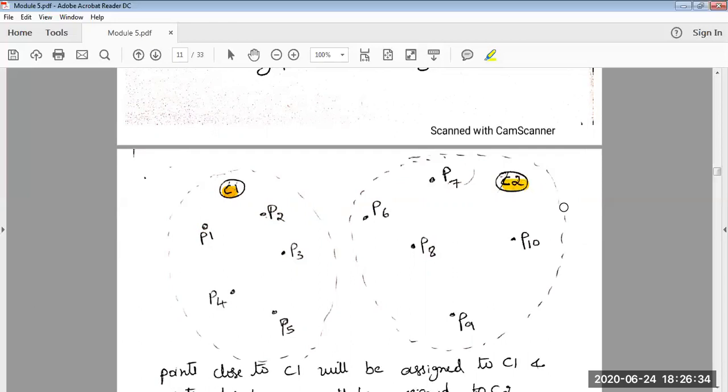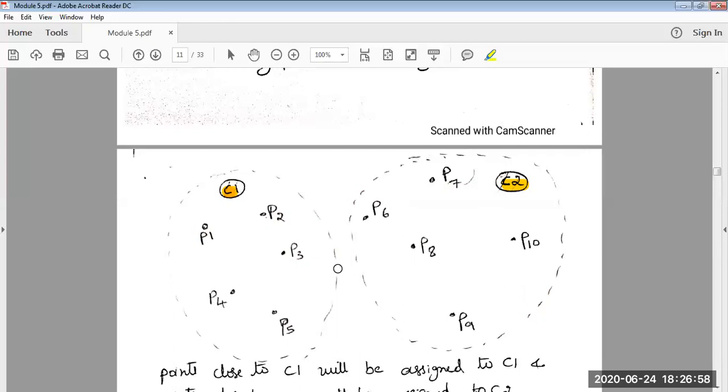If you had given k equal to 3, then maybe one more centroid would have been marked, C3. And the distance of P1 would be computed with C1, C2 and C3. This would have happened. But since k equals 2, there are only two centroids.